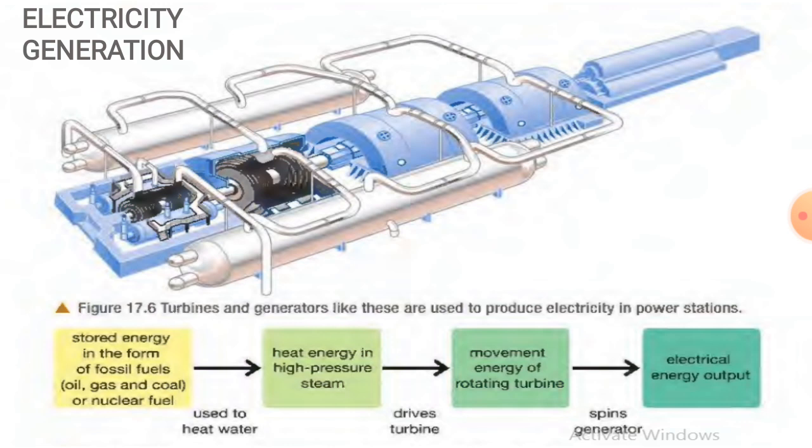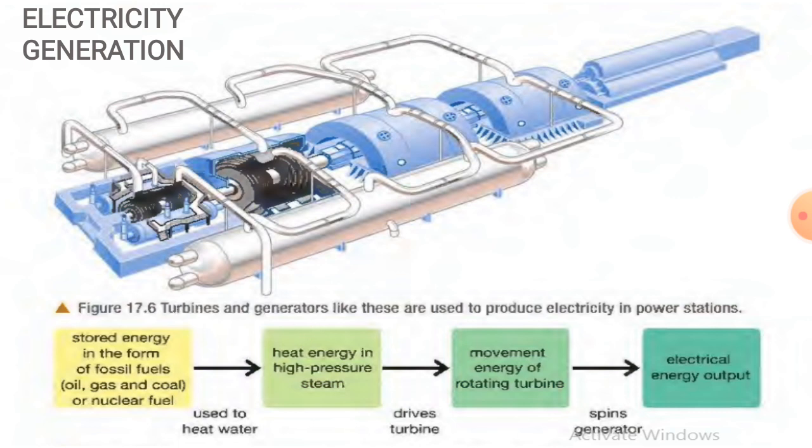When the water becomes high pressure steam, this steam is used to drive turbines. When the turbine rotates, it spins, and then it generates electricity.